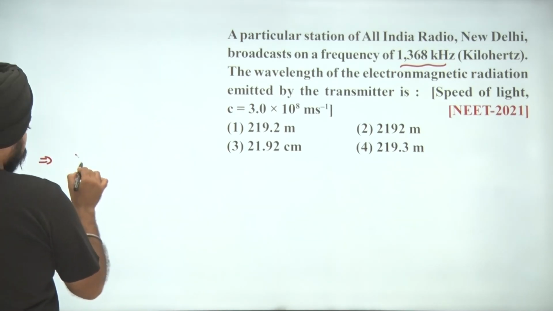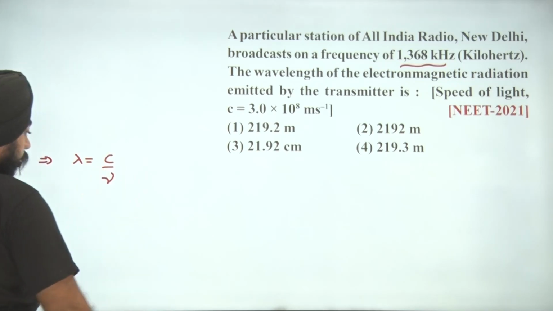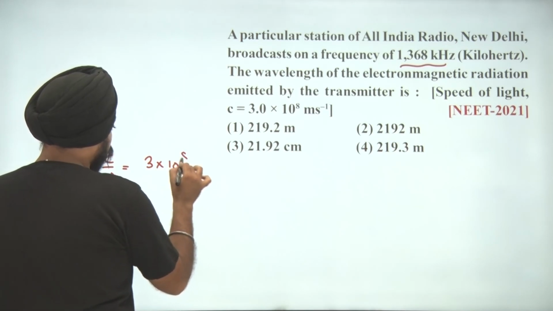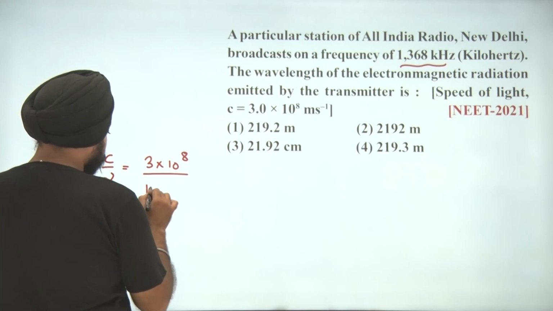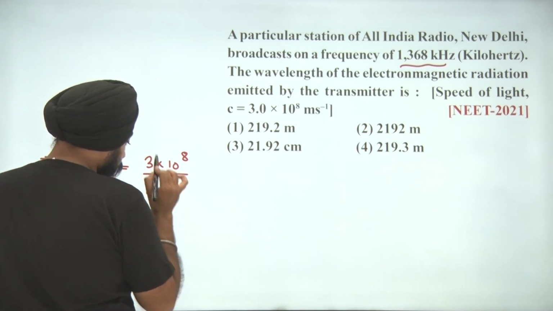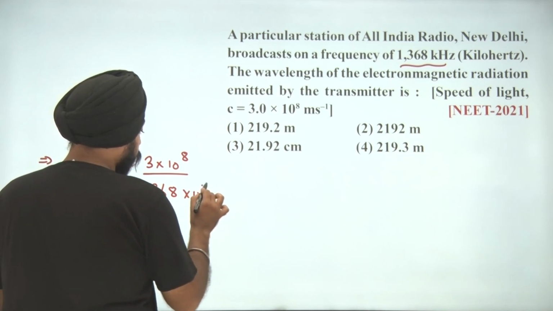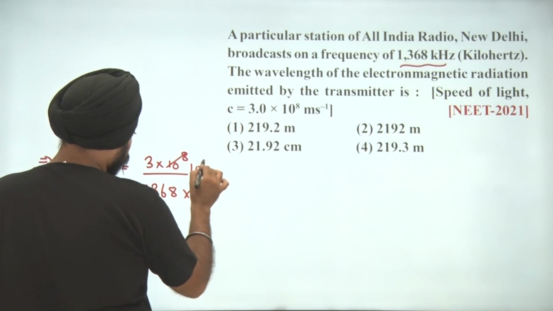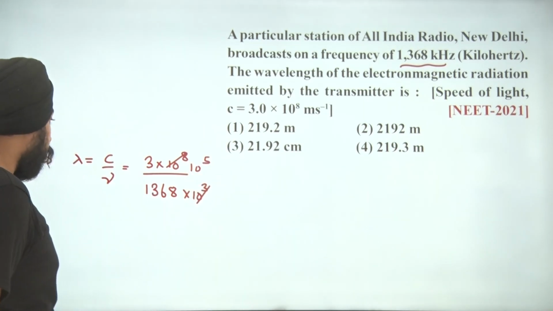So lambda equals C by nu. C comes out to be 3 into 10 to the power of 8, divided by 1368 kilohertz, which is multiplied by 10 to the power of 3. This gets cancelled out, so this will be 10 to the power of 5.